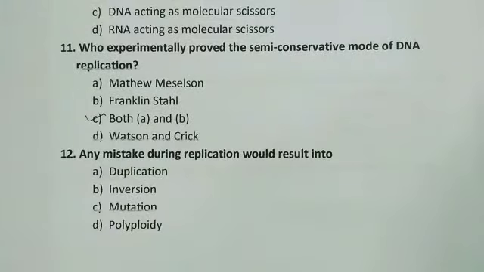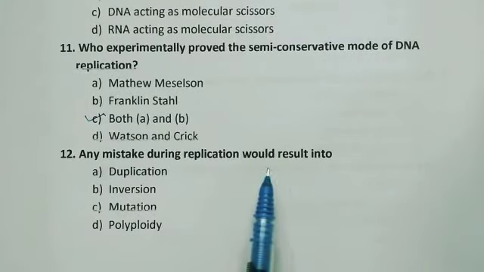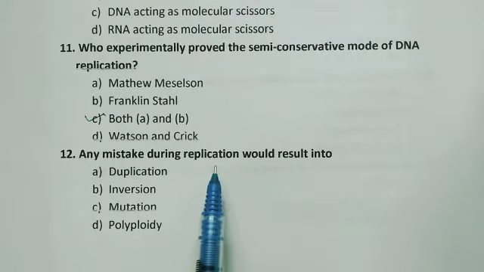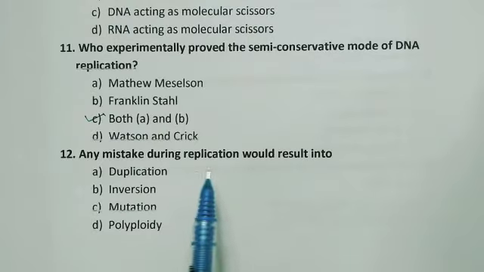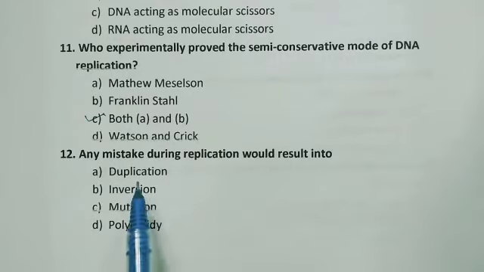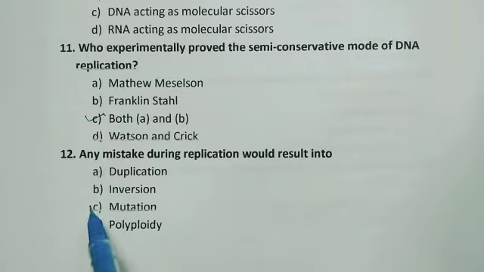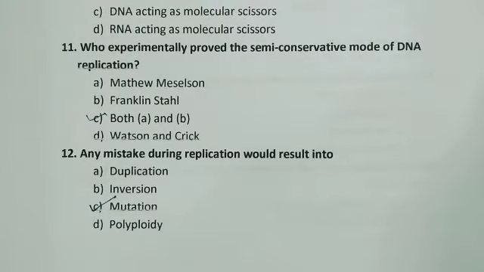12th question. Any mistake during replication, here DNA replication, would result in what? During the formation of DNA, if at all any mistake occurs, definitely it is mutation. Let us see: duplication, inversion, mutation, polyploidy. And the answer is mutation.